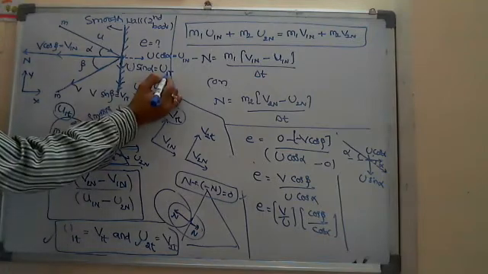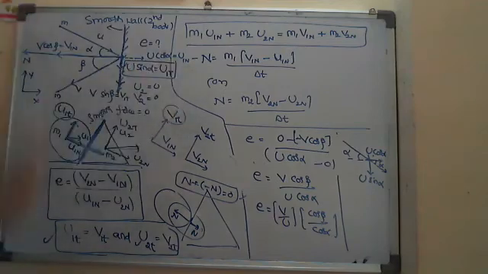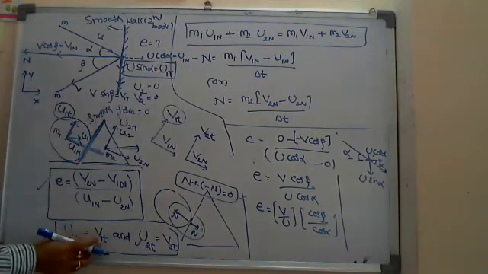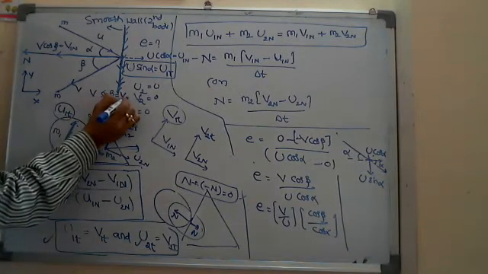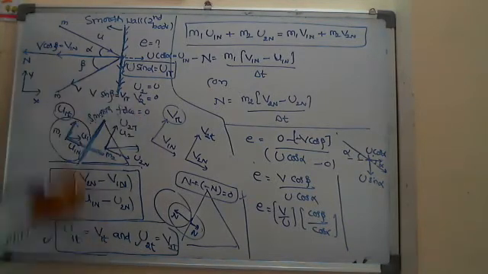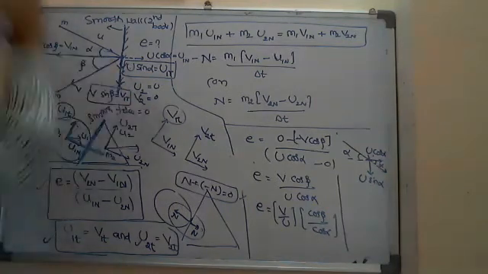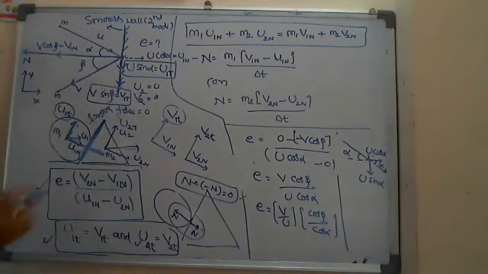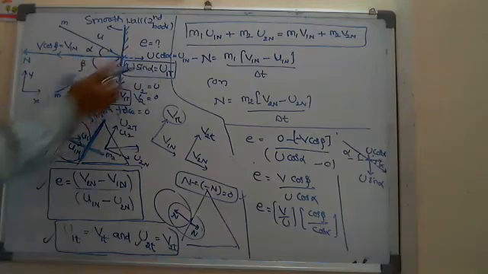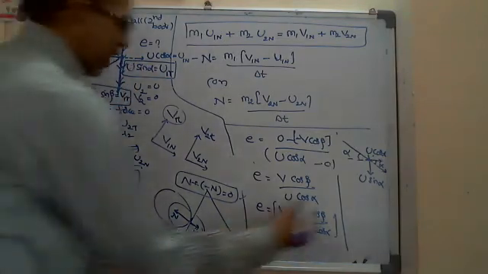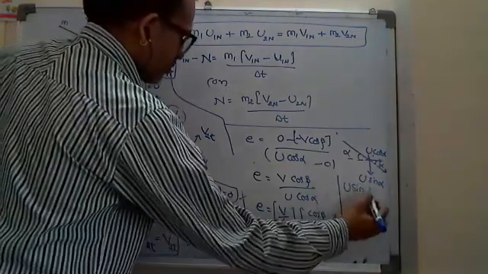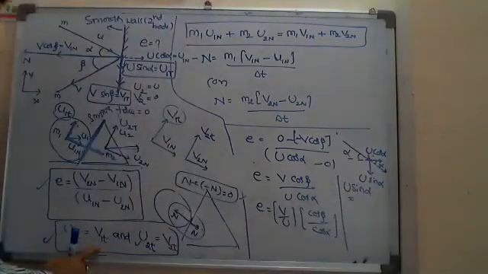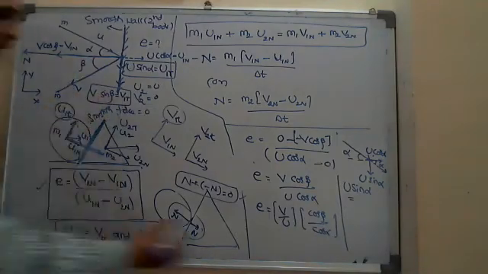Velocity of the first body before the collision in the tangential direction should be equal to the velocity of the first body after the collision in the tangential direction. Okay, these two are equal. If I equate those two, I get u1t, that is u sin alpha, equals v1t, which is v sin beta.